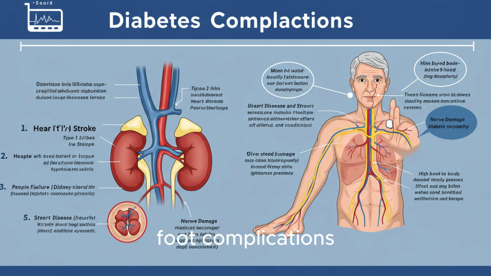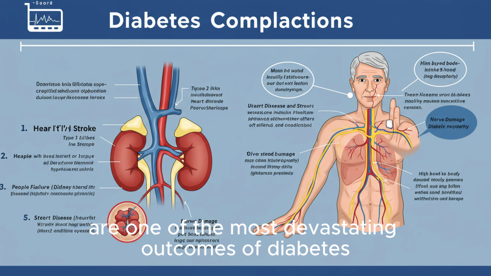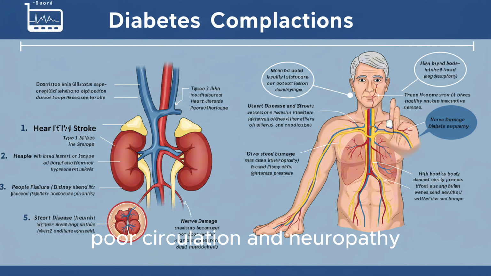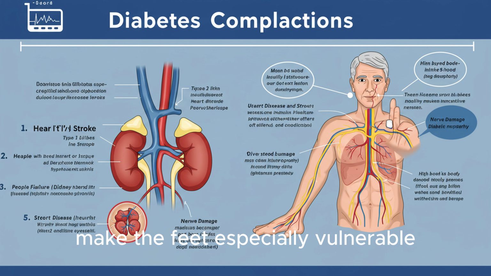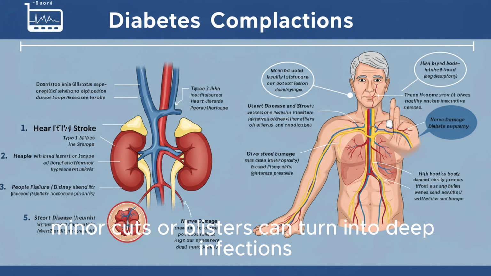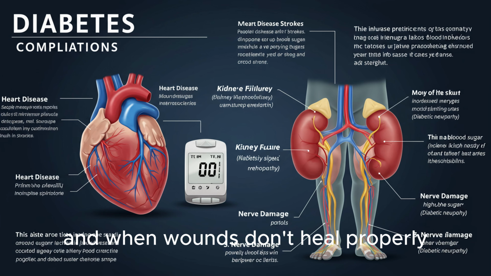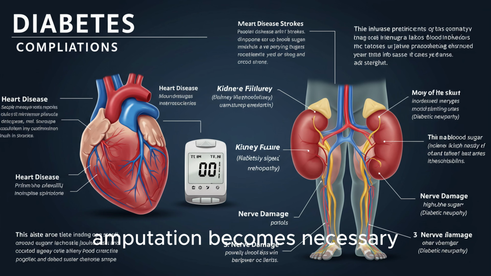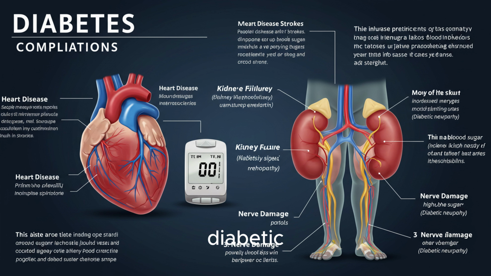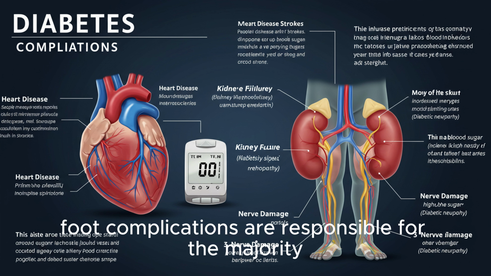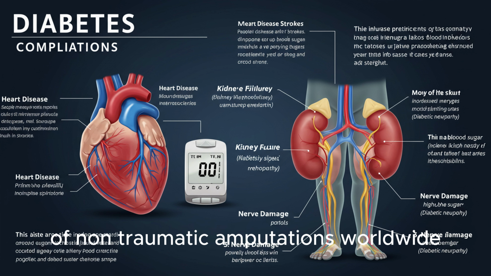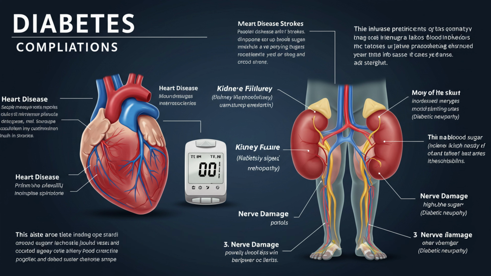Foot complications are one of the most devastating outcomes of diabetes. Poor circulation and neuropathy make the feet especially vulnerable. Minor cuts or blisters can turn into deep infections, and when wounds don't heal properly, amputation becomes necessary. Diabetic foot complications are responsible for the majority of non-traumatic amputations worldwide.